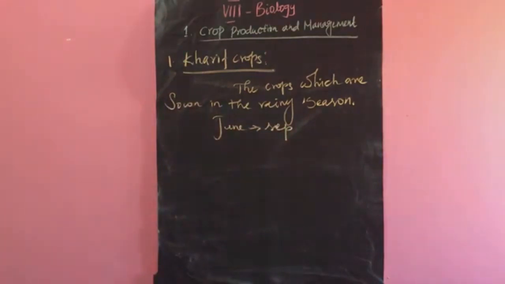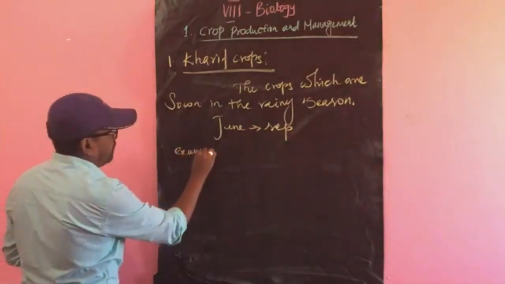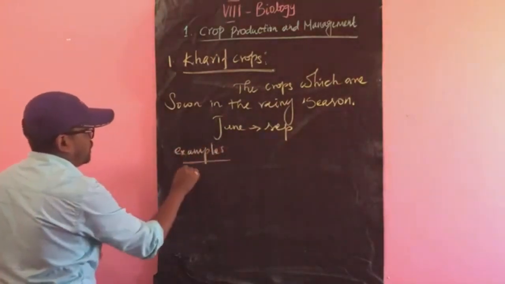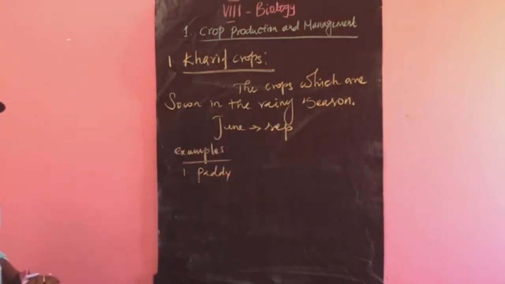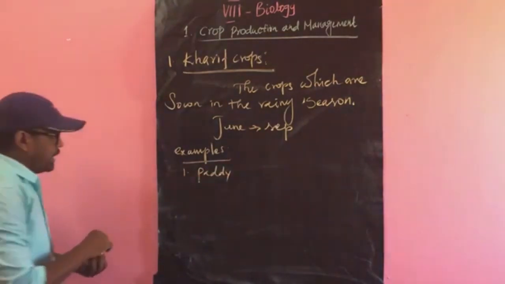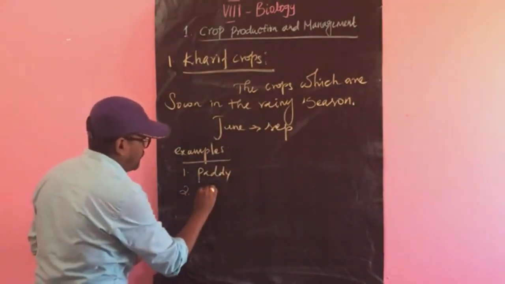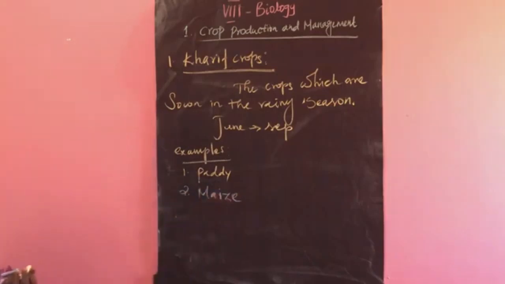And what are the examples for the Kharif crops? The first one is paddy. What is paddy? Rice is generally called paddy. The second example is maize. Maize is an example for the Kharif crops.